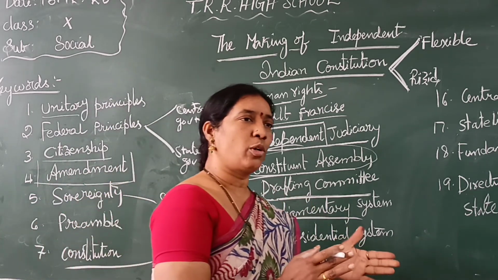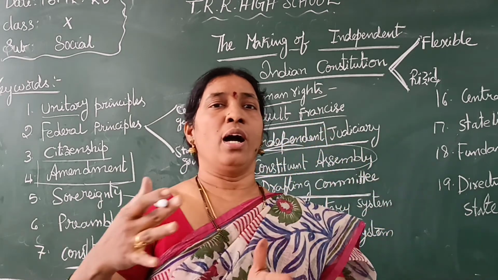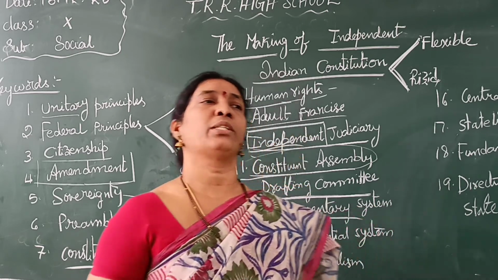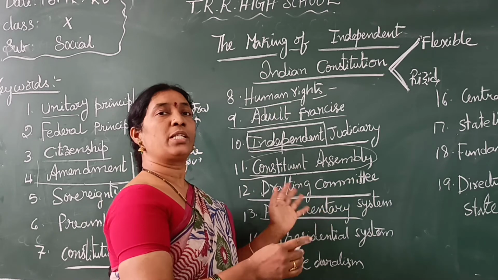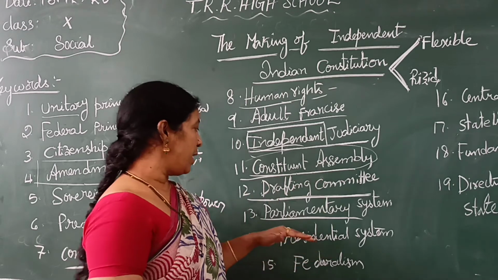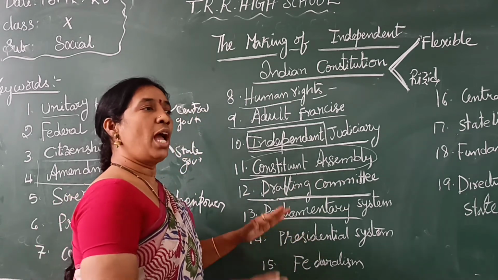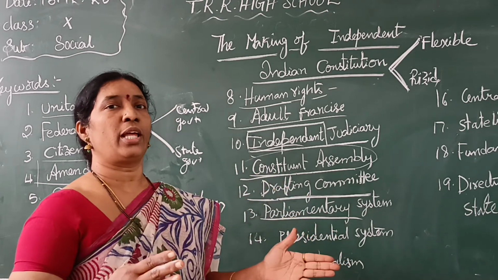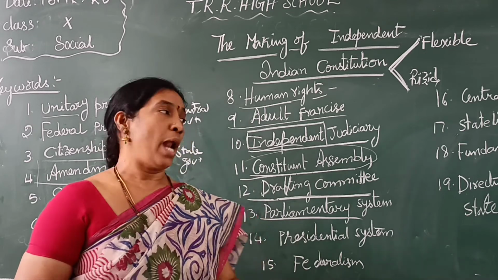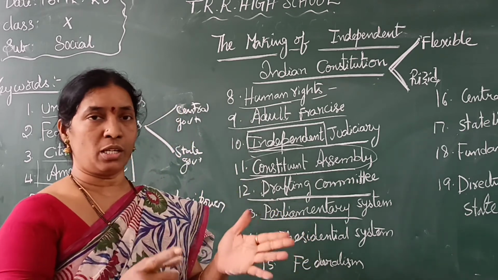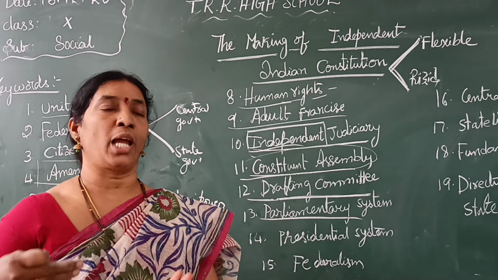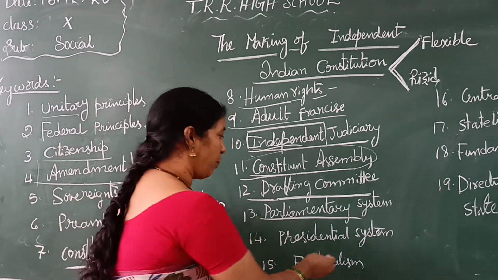Why? Because in the direct democracy, the executive, legislative and judicial departments are all held by the president only. That's why their president has supreme power, because the president is directly elected by the people there. Here in India's parliamentary system, we have Parliament with Lok Sabha and Rajya Sabha members. Lok Sabha members have more power because they are directly elected by the people, and the president is only nominal, the first citizen of India. More power rests with the prime minister and cabinet ministers. Okay, that is the presidential and parliamentary system.